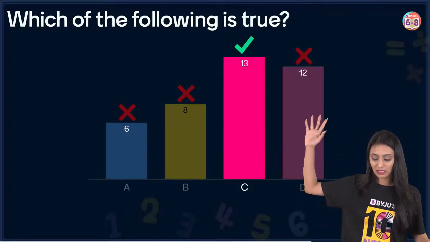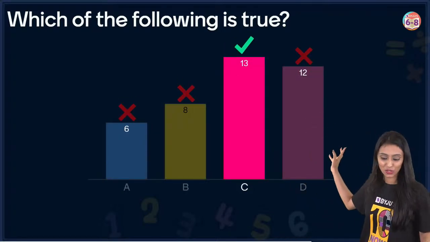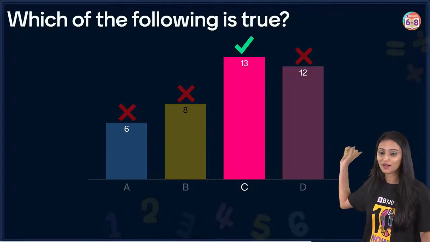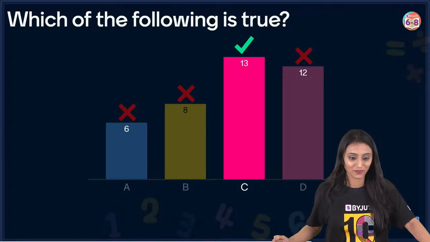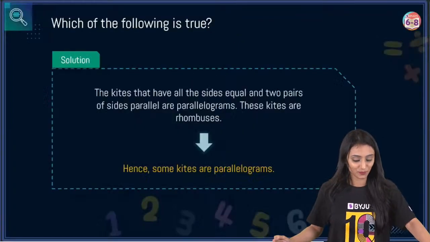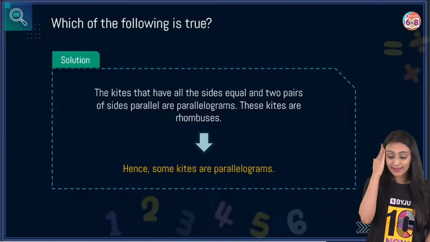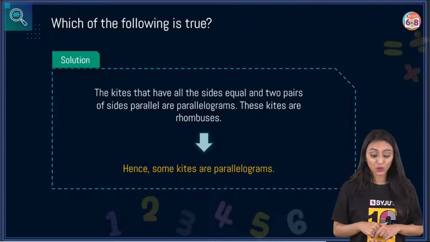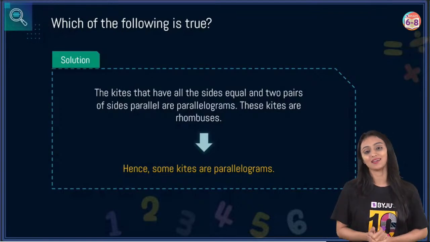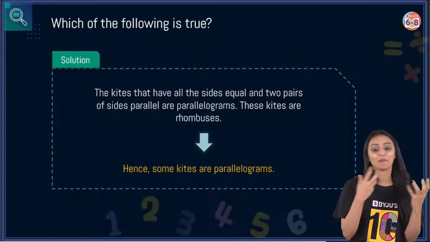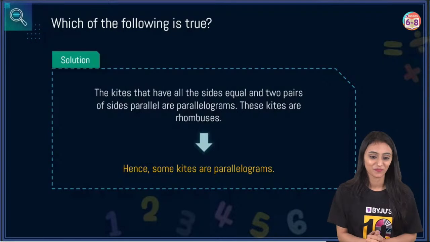Very close, you can see. Option C is the right answer. But as I said, these are confusing ones because understanding of properties is a must here. So which is true? The kites that have all the sides equal and two pairs of sides parallel are parallelograms. These kites are rhombuses. That's why we say that some kites are parallelograms, right?